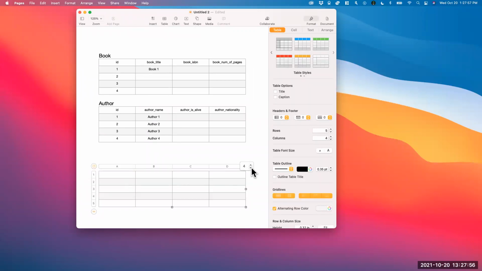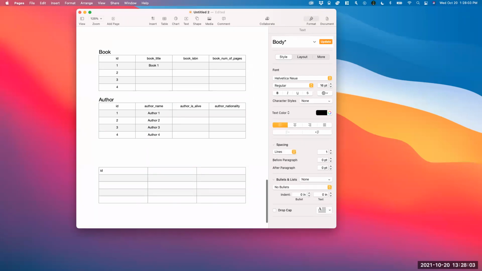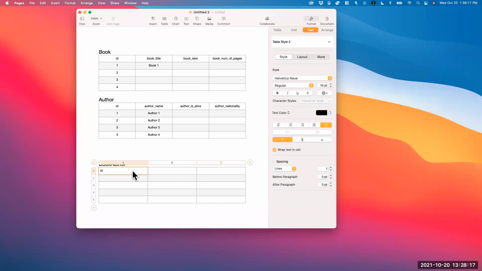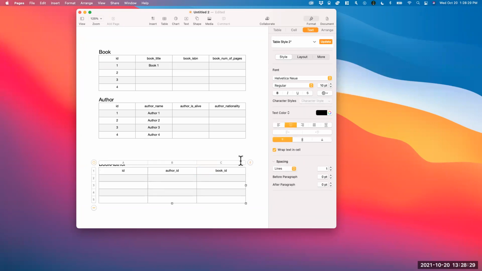And this table actually is only three columns. One of them is ID, okay, again, because all tables have IDs. And the name of the table is usually something that looks like this, either author book or book author. It doesn't really matter. I'm just going to do book author because I started with book here. So we have three columns usually. The ID is the primary key, we know that. And then author ID and book ID. This is almost always how it looks.